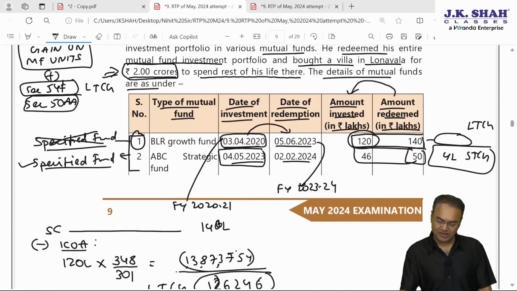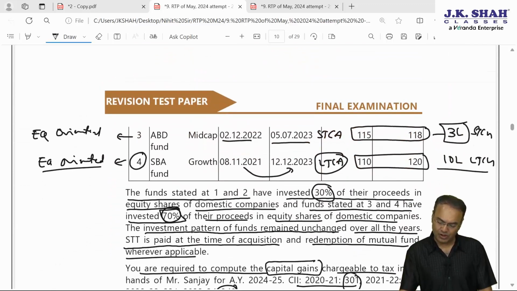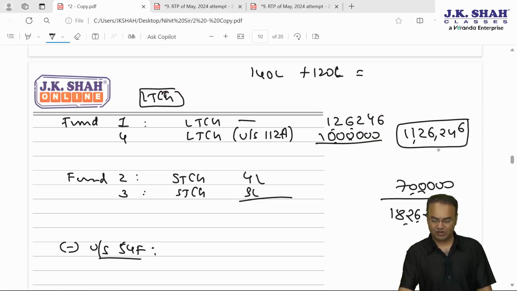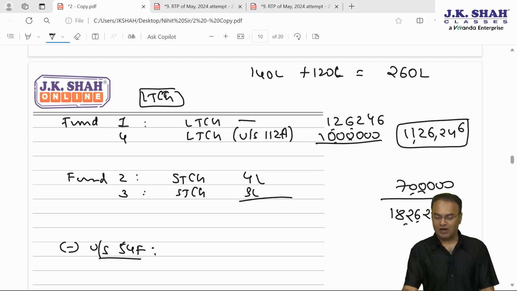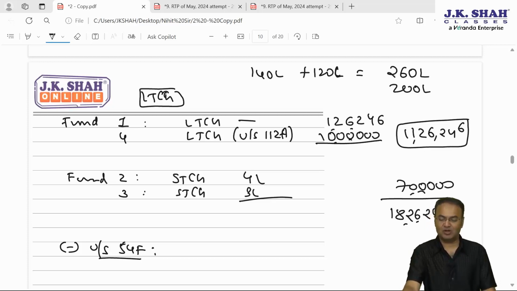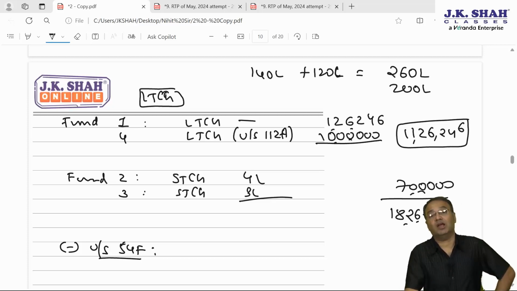Fund 1 sale consideration is 140 lakhs and fund number 4 it is 120 lakhs. 140 plus 120, so the amount that needs to be invested in a villa should be 260 lakhs. However, the amount invested is only 200 lakhs. Therefore, the entire 11,26,246 cannot be claimed exempt. Exemption will have to be computed in a proportionate manner, which we will have to work out.